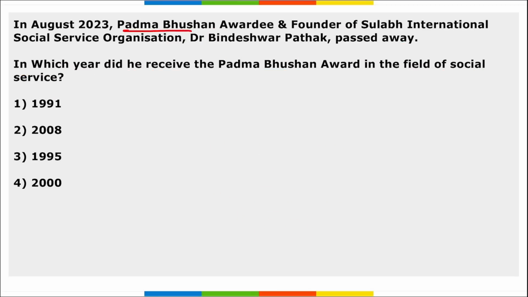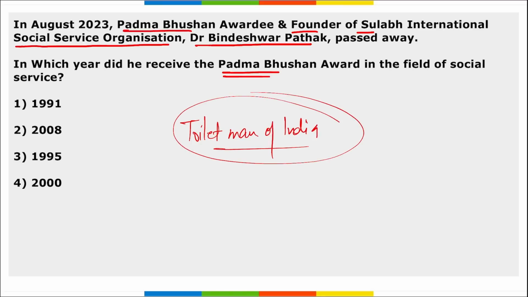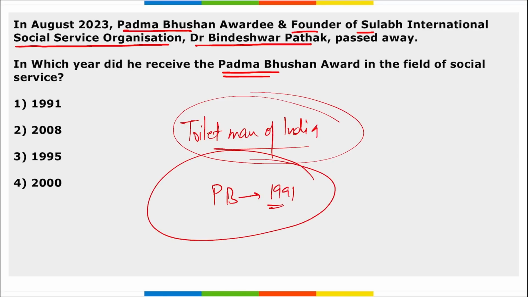Next, Padma Bhushan awardee and founder of Sulabh International Social Service Organization, Dr. Bhindeshwar Pathak, recently passed away. He received Padma Bhushan in the field of social service in which year? So remember, Dr. Bhindeshwar Pathak is also known as the Toilet Man of India. He was the founder of the Sulabh International Social Service Organization. He was awarded the Padma Bhushan in the year 1991 for social service.